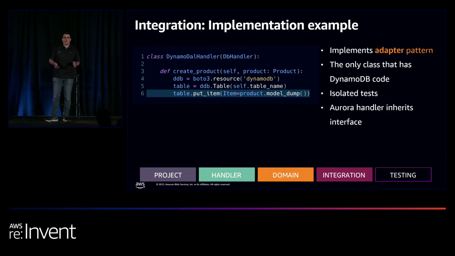Now, let's say that we want to switch and write the new Aurora handler instead. So all we need to do is basically write a new class, inherit from the DB handler, and implement all the functions. And then we need to make the switch in the domain layer, right? The domain layer needs to call the new Aurora handler instead of the DynamoDB handler. So let's see how we can do that.